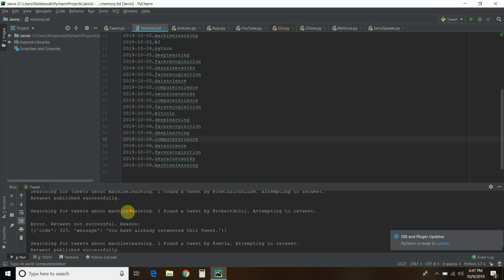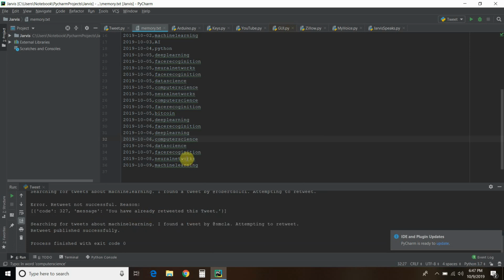You can see why, because one of these says error. This retweet was not successful. The reason was I've already retweeted this tweet. So if every day I was picking the same random hashtag, then I would get these error codes a lot. Okay, so that is how you retweet. I was retweeting machine learning, so let's take a look at my Twitter.